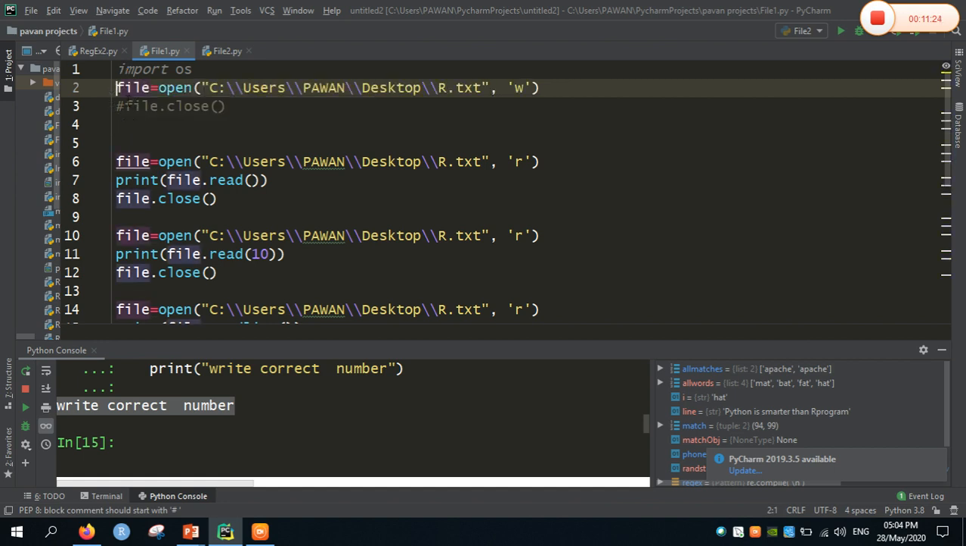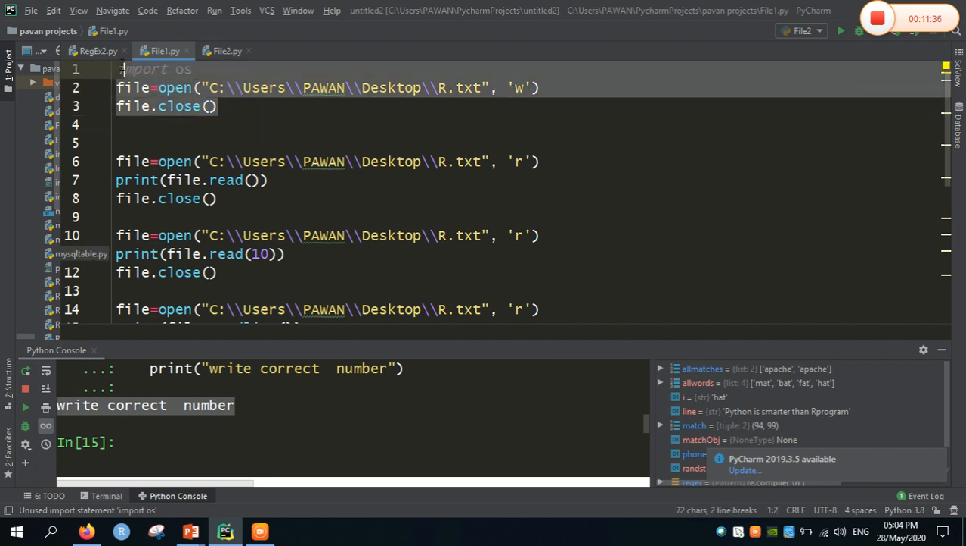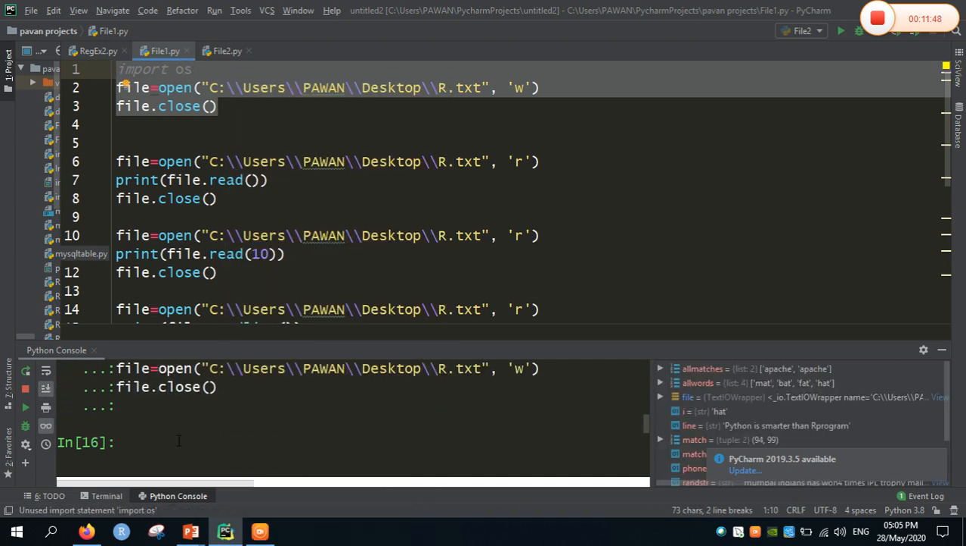First, import the module, that is os. For example, here I am going to create a file with the name r.txt, and I will be opening it in write mode. So let me check once. If the file is already present, that is r.txt, then the data is going to be cleared. If the file is not present, then the file is going to be created. So let me run the code here.